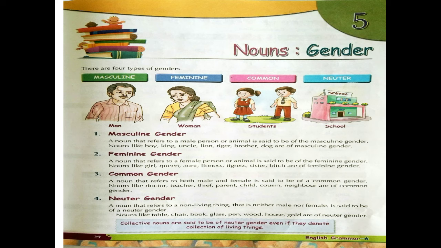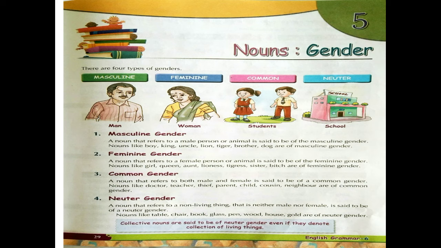Number 1 is masculine gender, the noun that refers to a male person or animal. Remember, male person or animal is said to be the masculine gender. Nouns like boy, king, uncle, lion, tiger, brother, dog are of masculine genders. So the noun that refers to the male gender, it comes under your masculine gender.